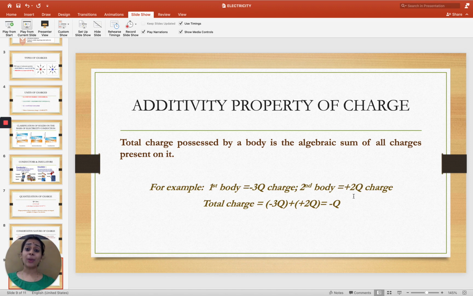Then how do we calculate total charge? Total charge is given by a summation of both these two charges, which is equal to minus 3Q plus 2Q, equal to minus Q. This is the net charge possessed by a body. This is how the additivity property of charges works.